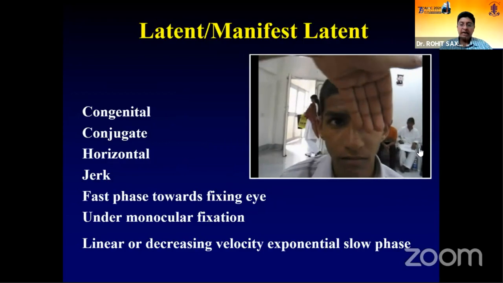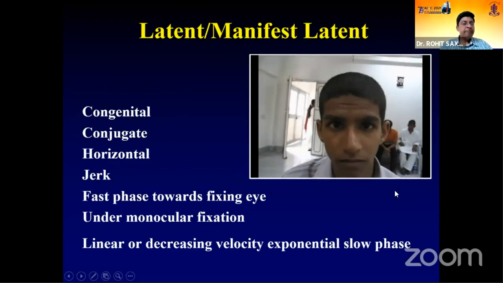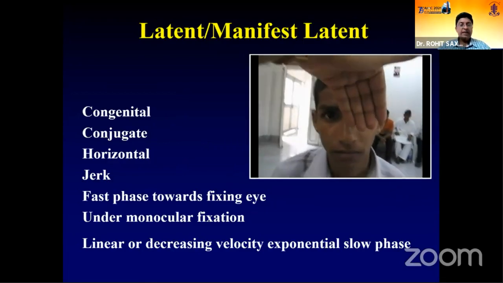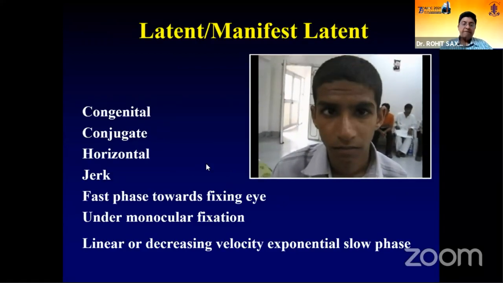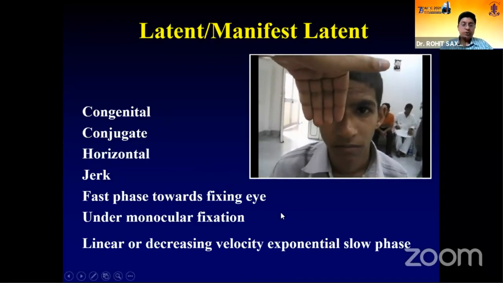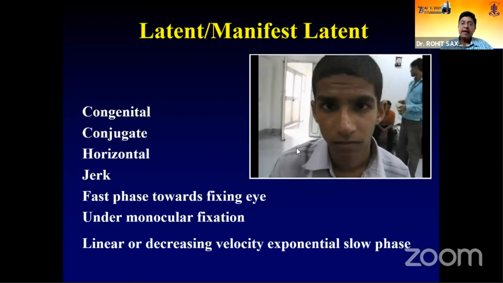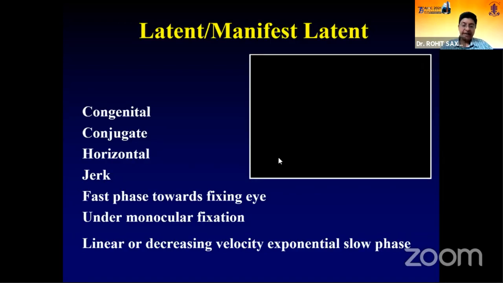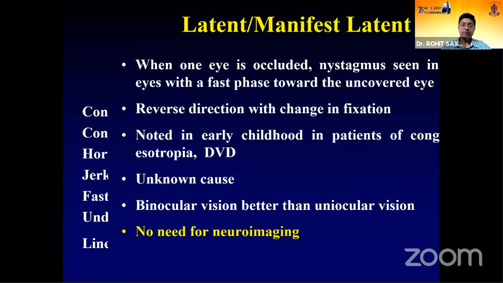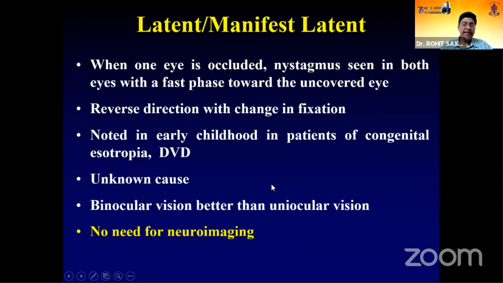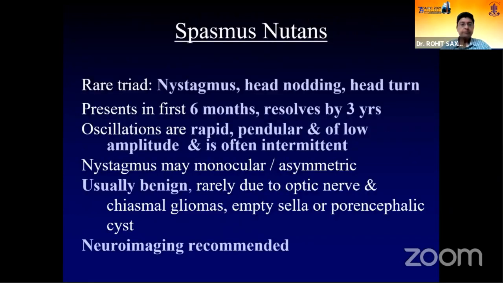Latent manifest nystagmus, on the other hand, is congenital or infantile, and has a jerk with a fast phase towards the fixing eye. So that is a key thing in them. When you cover one eye, you can see the direction of beat is towards the fixing eye. That is very, very important to differentiate them from infantile nystagmus syndrome. The key importance of identifying a fusion maldevelopment is that there is no need for imaging in these, because it is a fusional maldevelopment that is responsible for the nystagmus.